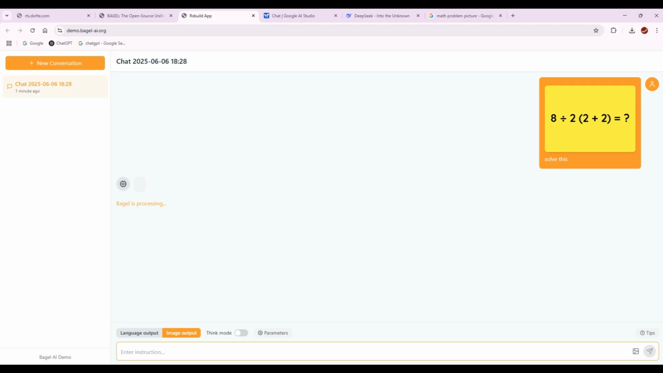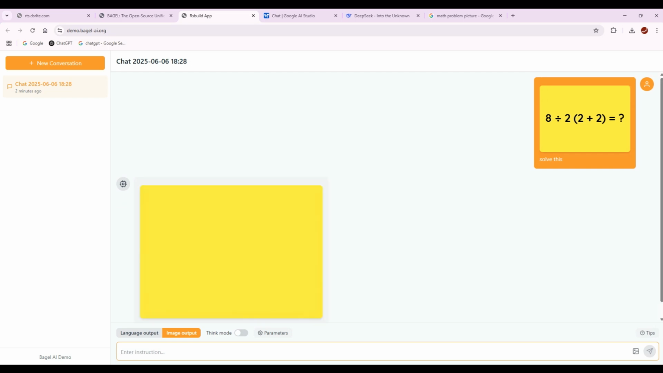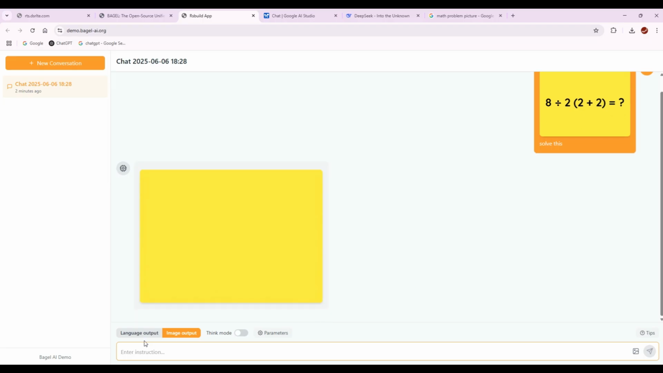First, I tried to solve the math problem using the image input mode, but it didn't work. Then I tried using the language input model, and this time it successfully solved the problem.